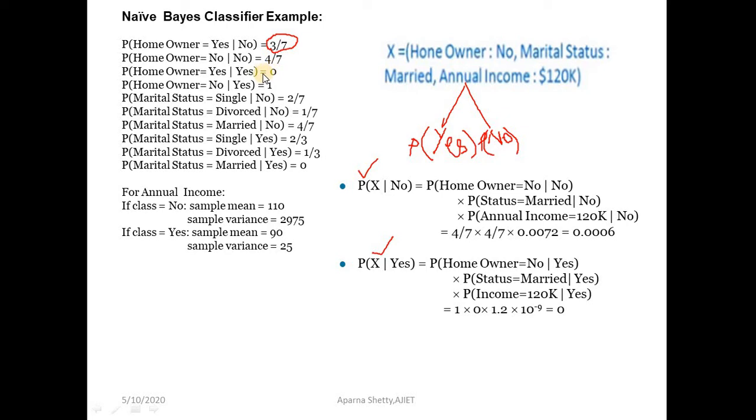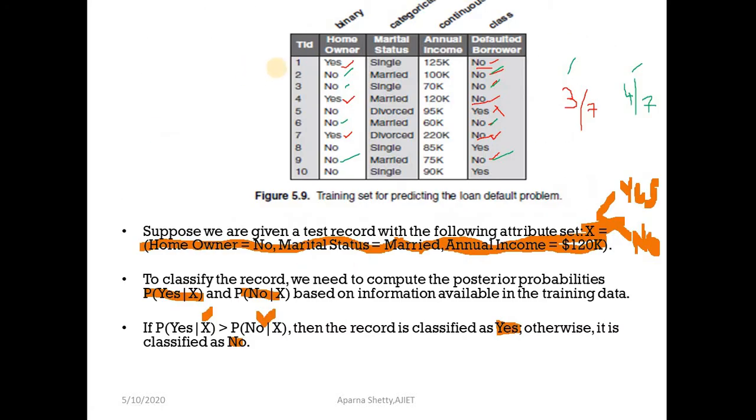Similarly, you have to calculate for homeowner equal to yes given yes. So the probability of homeowner equal to yes given yes.